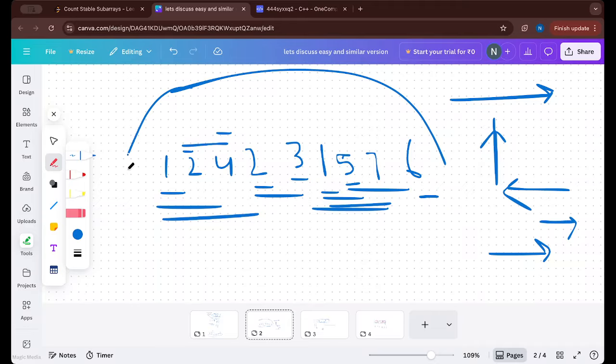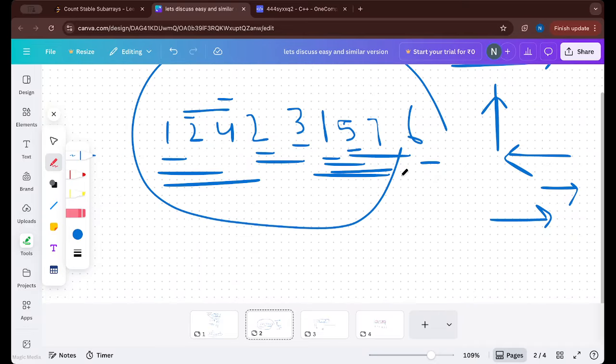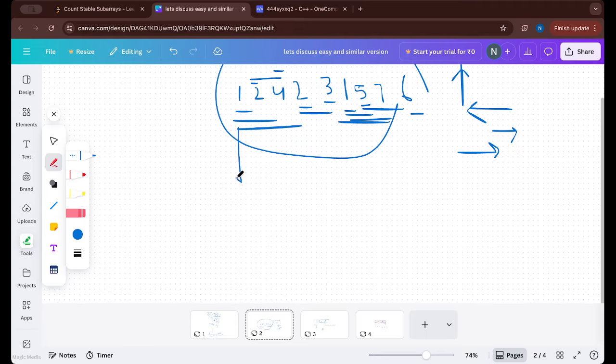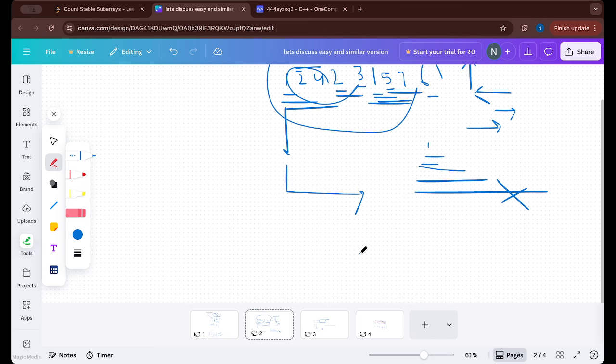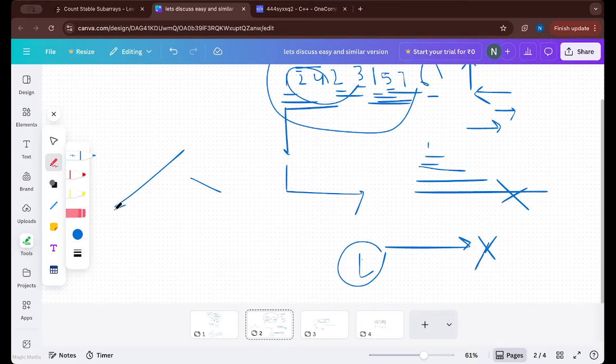So in this way, if we observe every value, for example let's take this one, it is stopping somewhere, right? It is stopping at this 4. For example, 1 2 4 3 is not possible. If we clearly observe, from any index, it must stop at some index j, right? Because if we are increasing and we get a smaller value, we cannot continue this array further.